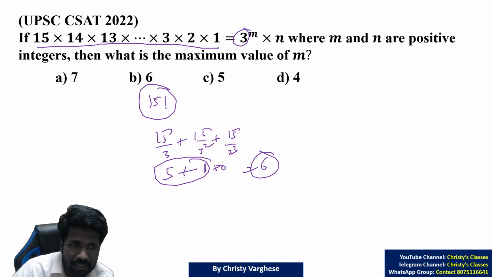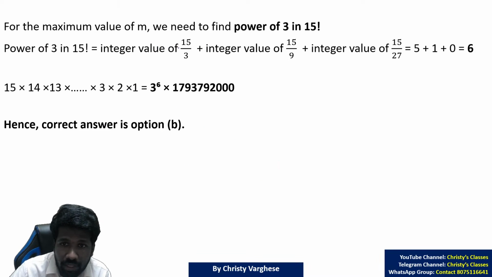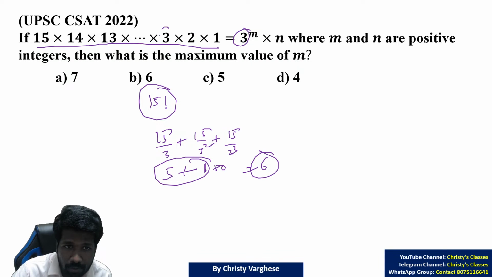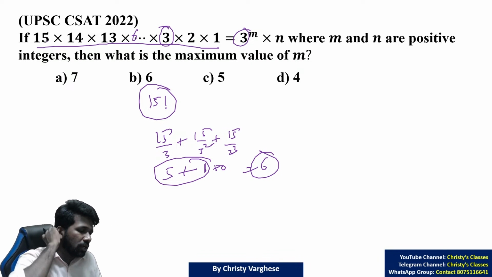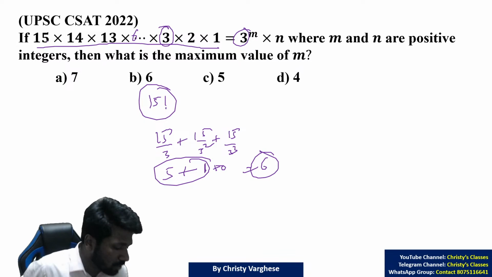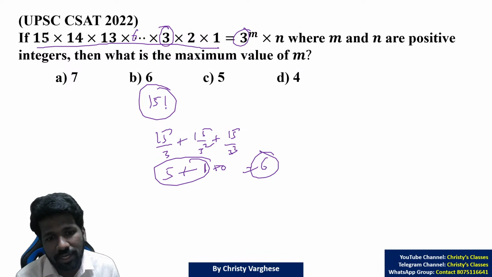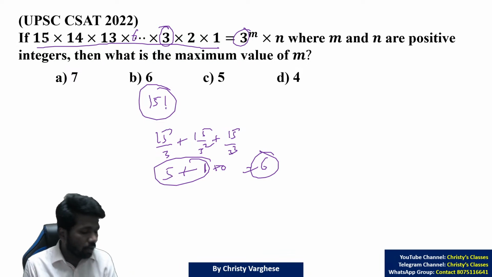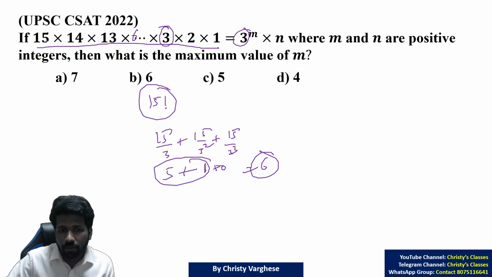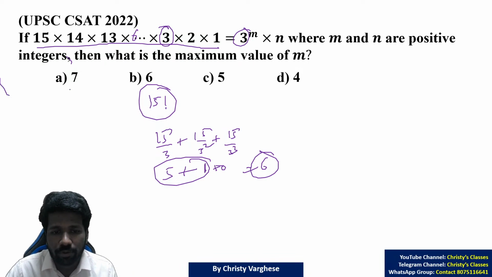5 plus 1, 6. Here I am not saying that you cannot do it any other way. You can do it with other ways also. Out of the 15 numbers, you have to take all multiples of 3. But some multiples of 3 have 2 times or 3 times 3 in them. That you have to be careful about. That is why, to avoid mistakes, it is better to know this theory.